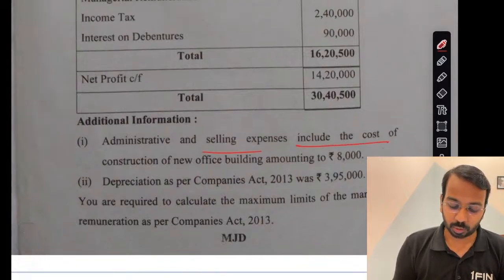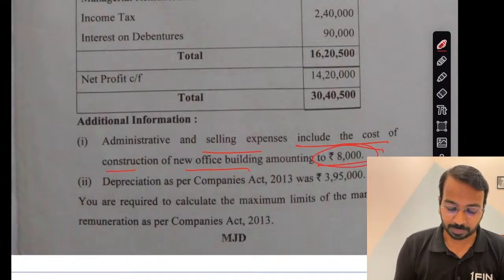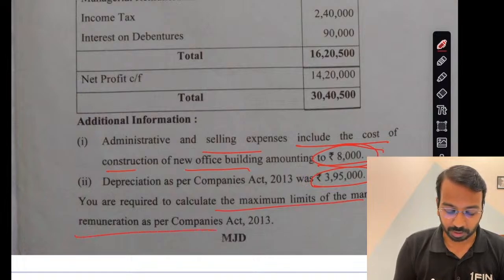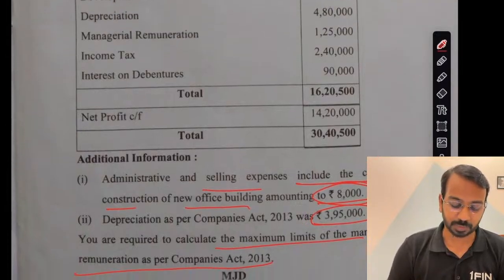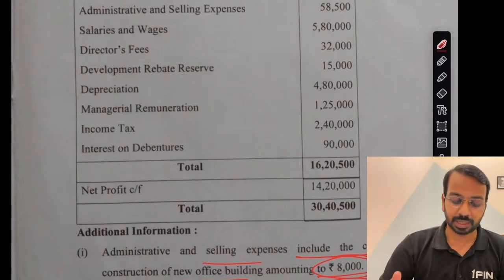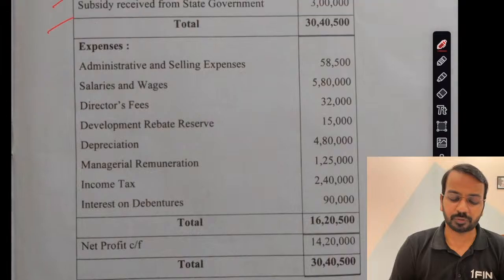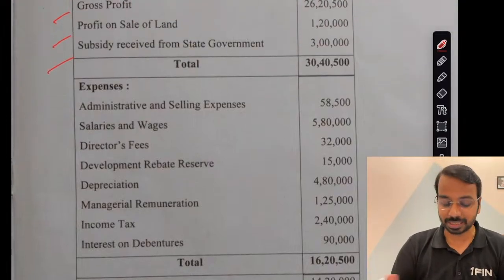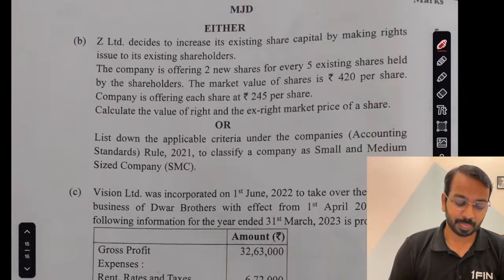Administrative and selling expenses include the cost of construction of a new office building amounting to 8,000. This should not happen. Depreciation as per the Companies Act is 395. You are required to apply the marginal limit of managerial remuneration as per the Companies Act. Again, you have to calculate by making those adjustments and using the limits. Straightforward question. Generally, they don't test this, but this time they have tested.